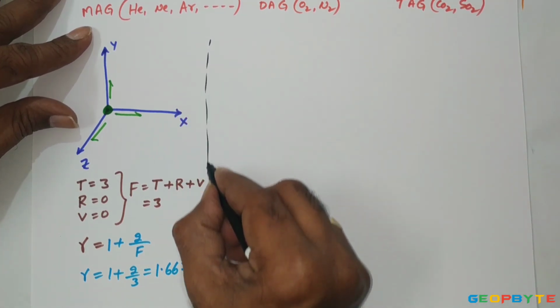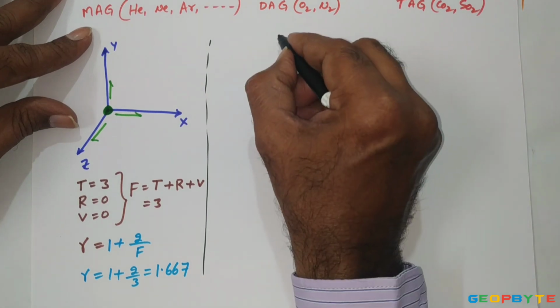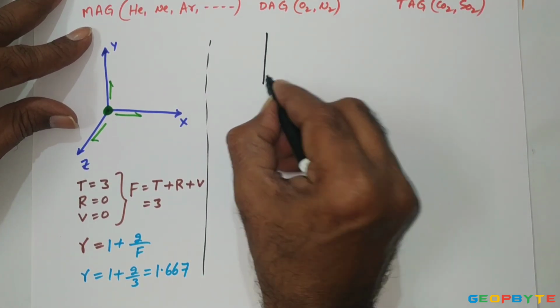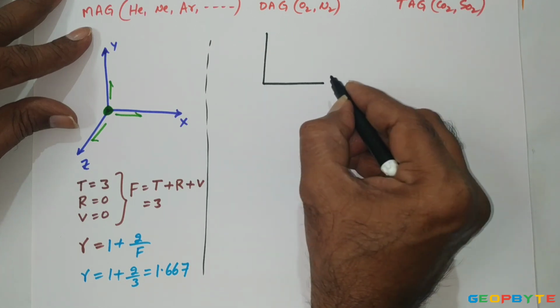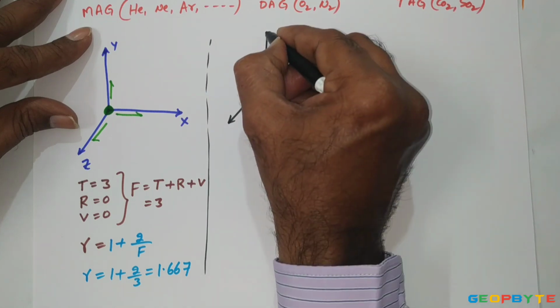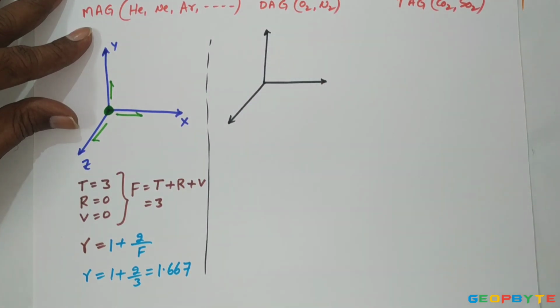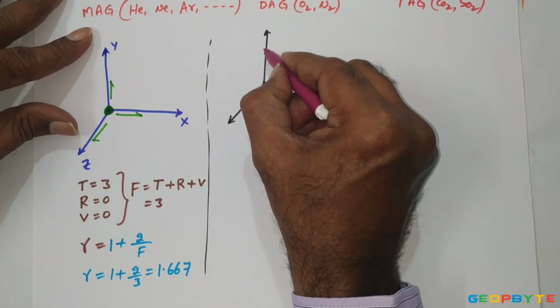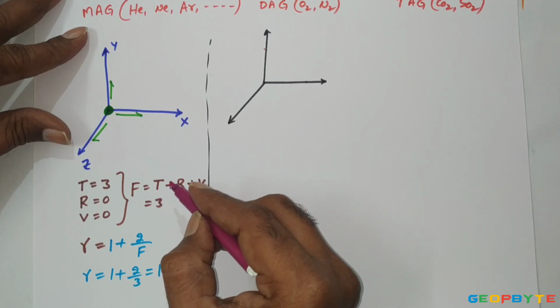Similarly, if I take the diatomic gas like oxygen, nitrogen, etc., di means 2. Those two atoms may be lying either on the x coordinate, y coordinate or z coordinate.